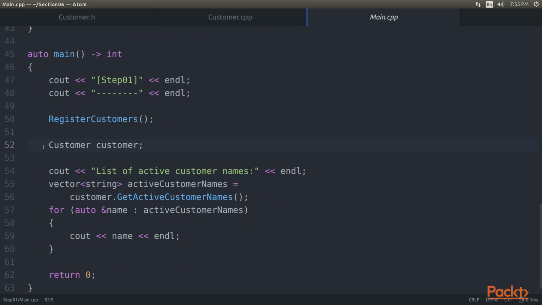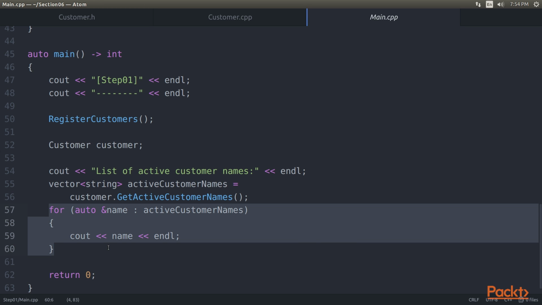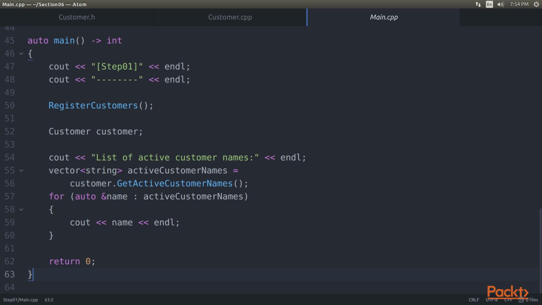Now, in our main function, the code instantiates the customer class and invokes the method of the class named getActiveCustomerNames. As we can see, the method returns a vector of string that contains the list of active customer names, which will then be stored in the activeCustomerNames vector. Next, we can iterate the vector to extract the list of the active customer names. So it's time to compile and execute our code.